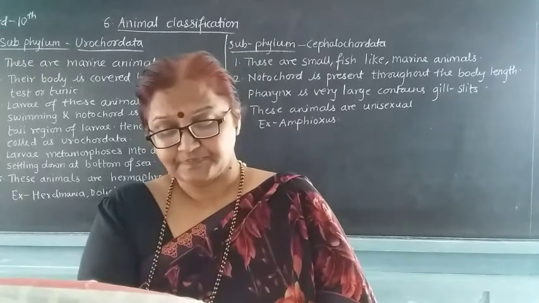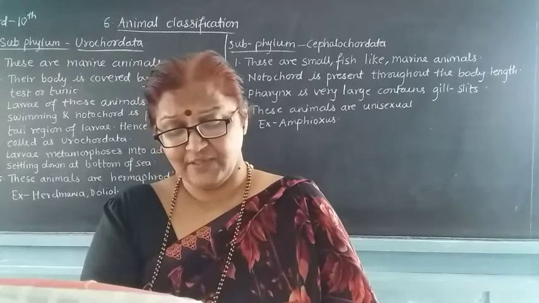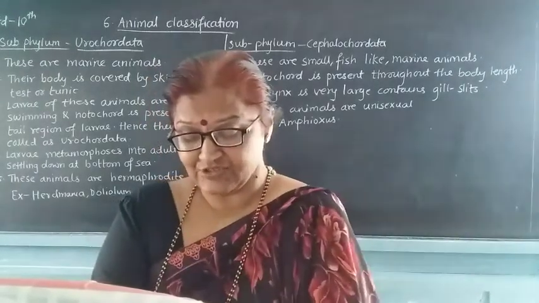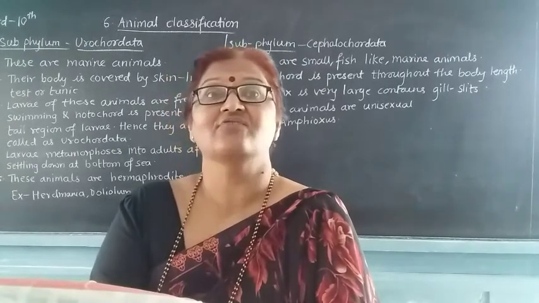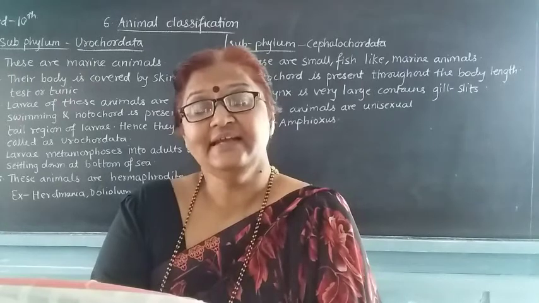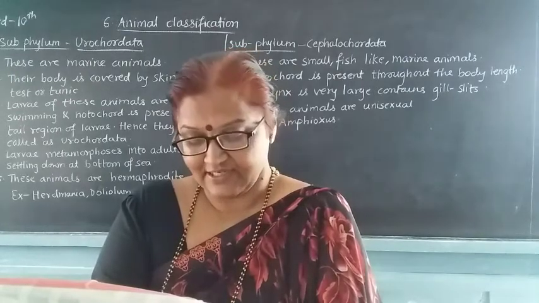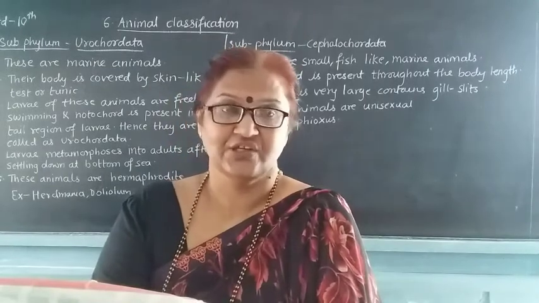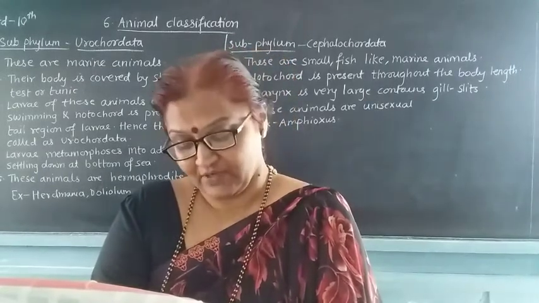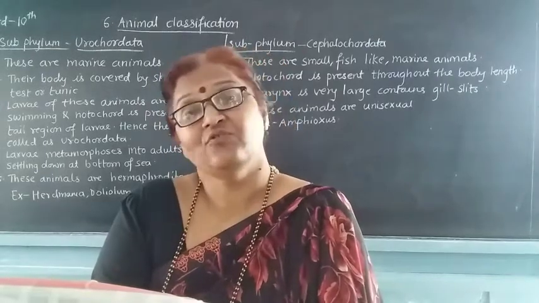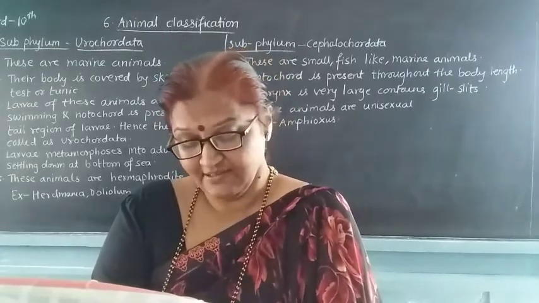Then see, class Amphibia. These animals are strictly aquatic during the larval life. Whenever their larval life is present, at that time they are aquatic and perform only aquatic respiration, whereas they can live in water as well as on the land.